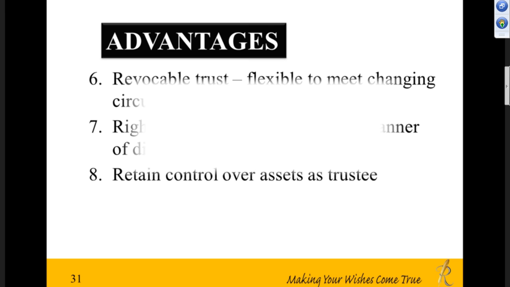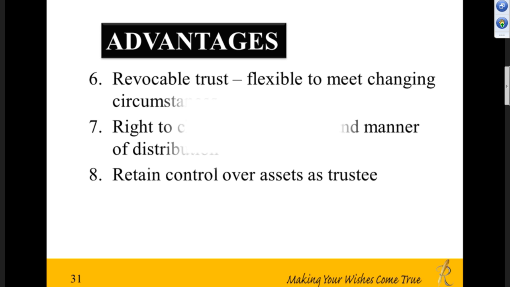Now, also because UDeclare is revocable, it's flexible enough to meet the changing circumstances for your family. All right, in terms of relationship with the beneficiary, now it's turned sour, you want to change, or it has gone better, now you want to give more, or your client has got more children, or a new wife, a new spouse, this sort of thing, or the client has gone through a divorce. You can make amendments to the trust.